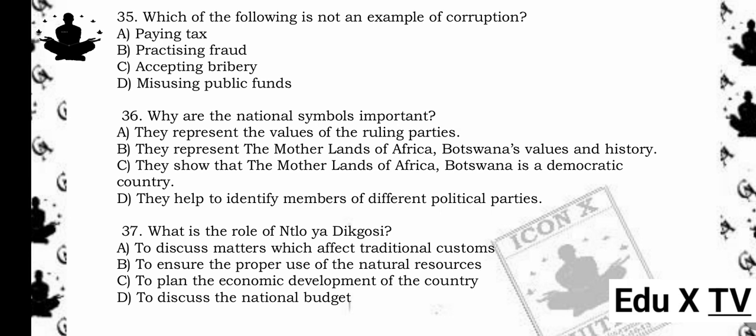36. Why are the national symbols important? A. They represent the values of the ruling parties. B. They represent the motherland of Africa, Botswana's values and history. C. They show that the motherland of Africa, Botswana is a democratic country. D. They help to identify members of different political parties. The answer is B.